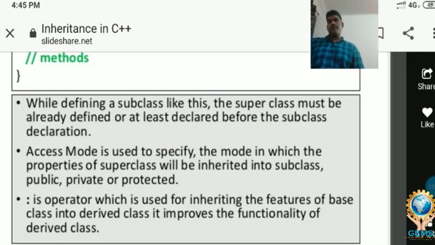Second, one more thing is the colon. Colon is the operator which is used for inheriting the features of the base class into the derived class. It improves the functionality of the derived class. These are the uses of the colon that you use in the syntax.